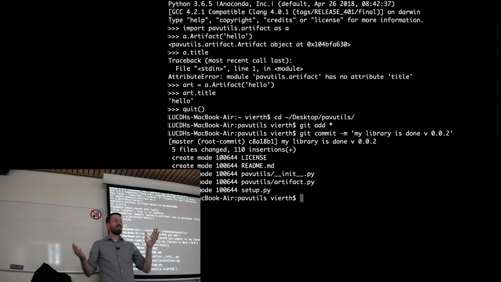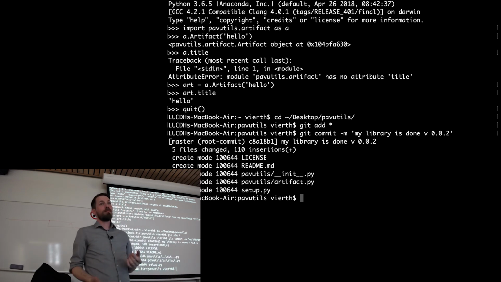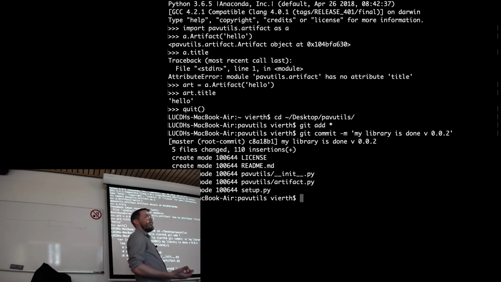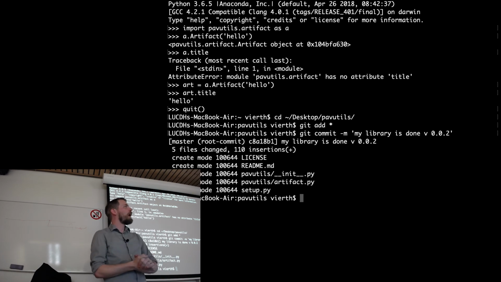So now you know how to install things locally inside your Python distribution so you can call them globally on your computer. Okay? So that's really what I wanted to do today. Show you how to make classes, how to make objects, and how to install things centrally. We still have about half an hour, 45 minutes if you want to practice. I'll help you make sure everything's going properly.